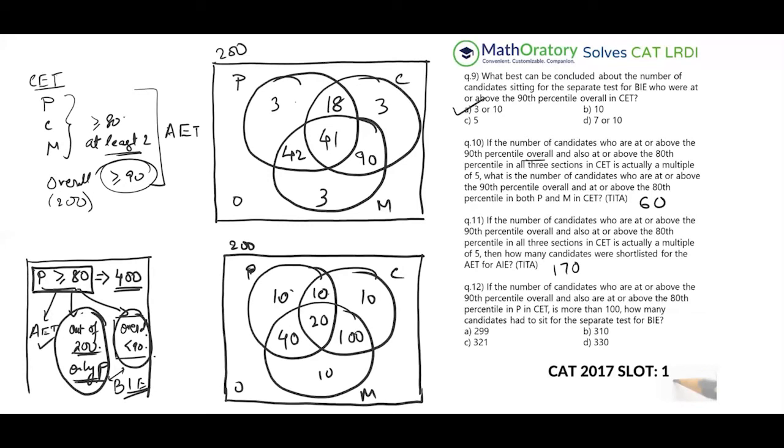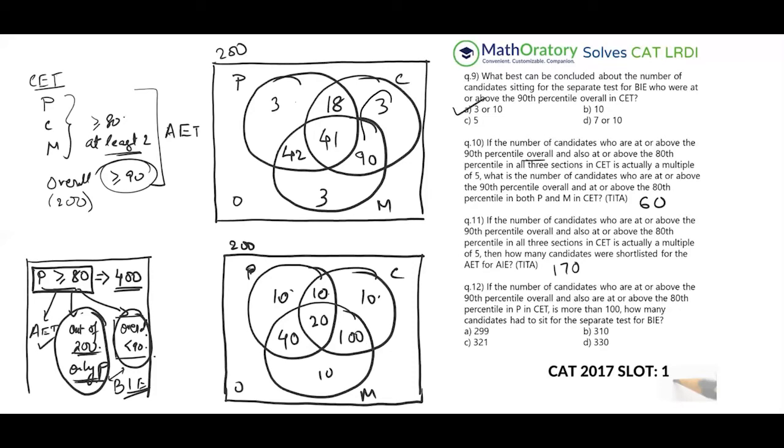If the number of candidates who are at or above the 90th percentile overall and also at or above the 80th percentile in P is more than 100. Okay, so the P circle. If the P circle has to be more than 100, then the rest of it outside the P circle has to be less than 100, right? Now, what I notice is if you check the second case, these three are outside the P circle, out of which this is already 100. So that cannot be the case.